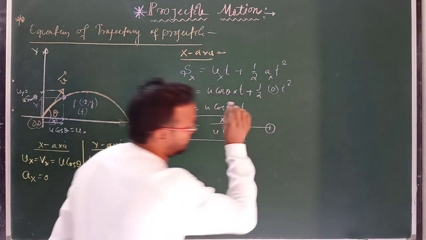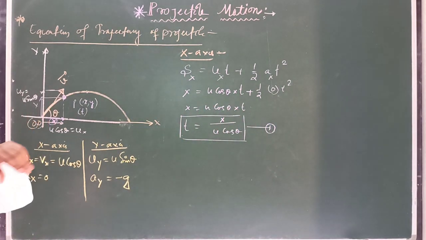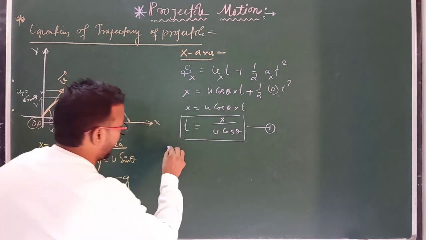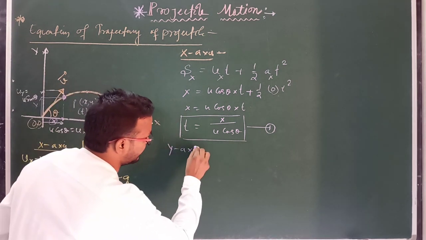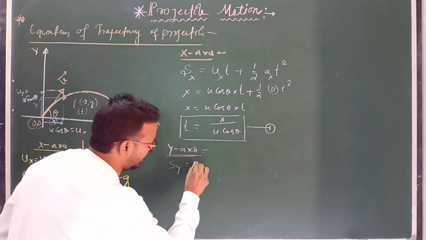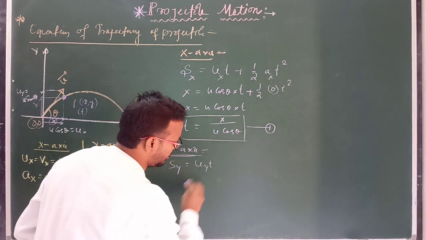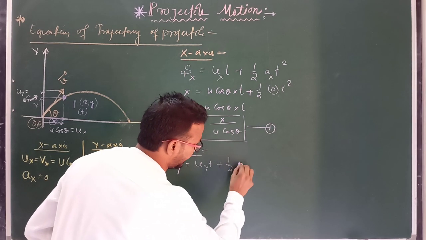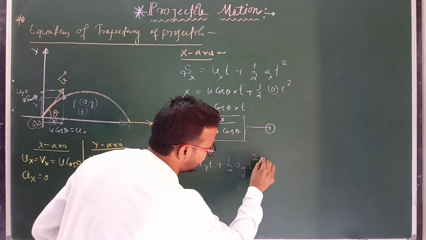This is equation number 1. Next, along the y axis, again we have to use the same relation: y equals uy t plus 1 by 2 ay t square.